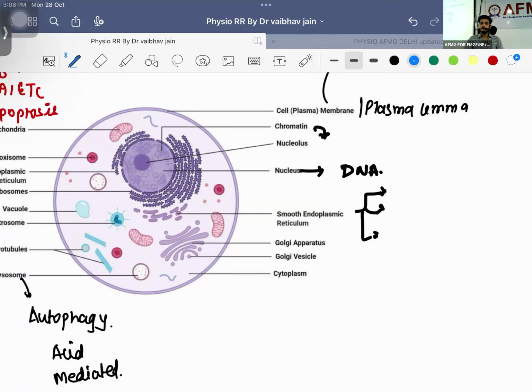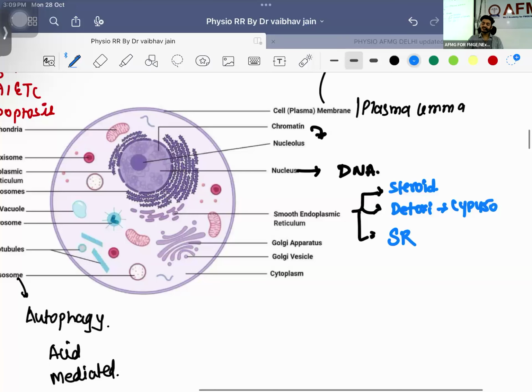First, very good. Steroid hormone biosynthesis. Whatever steroid hormones we are having, they are formed because of this smooth endoplasmic reticulum. Second function, whatever drugs we are eating, they will be detoxified with the help of which enzyme? Cytochrome P450 enzymes. Okay.